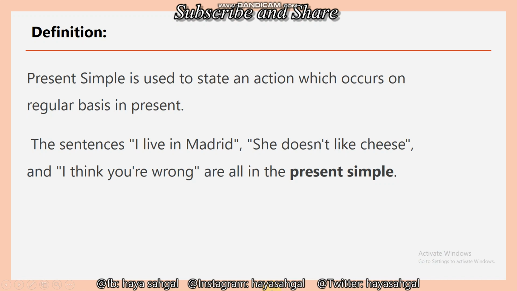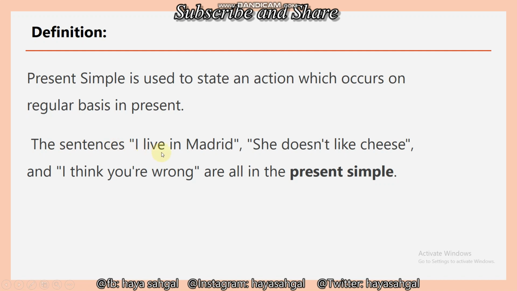What is present simple tense? Present simple is used to state an action which occurs on regular basis in present. So basically it is a sentence that happened in present and on regular basis, or it can be a habit of someone or routine of someone.